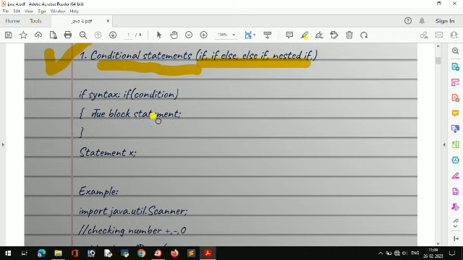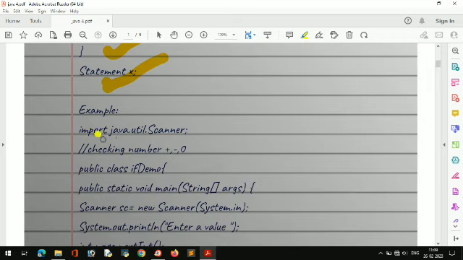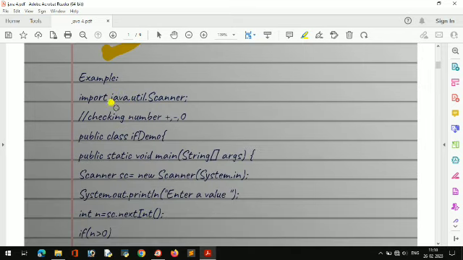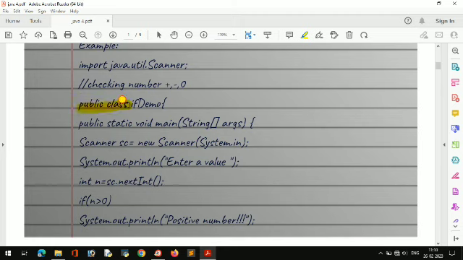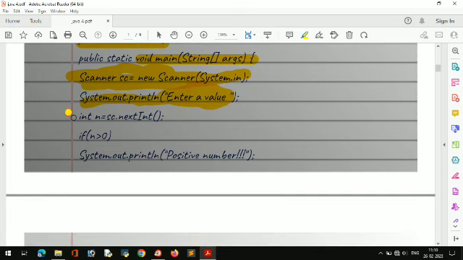If, else if, nested if means some conditions are there and if the condition is true you get into this block and the statement will execute. I have written one example here. Public class IfDemo, class name IfDemo, and public static void main, then with Scanner we are taking input, so we make a Scanner object, then I write enter a value and store it in n.